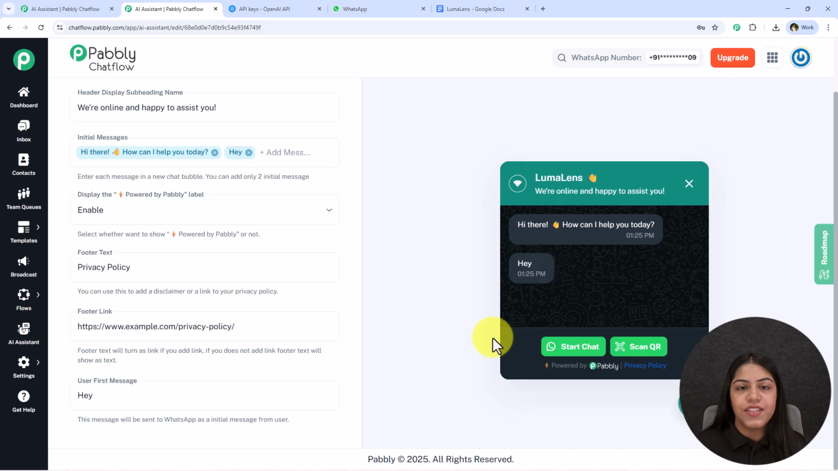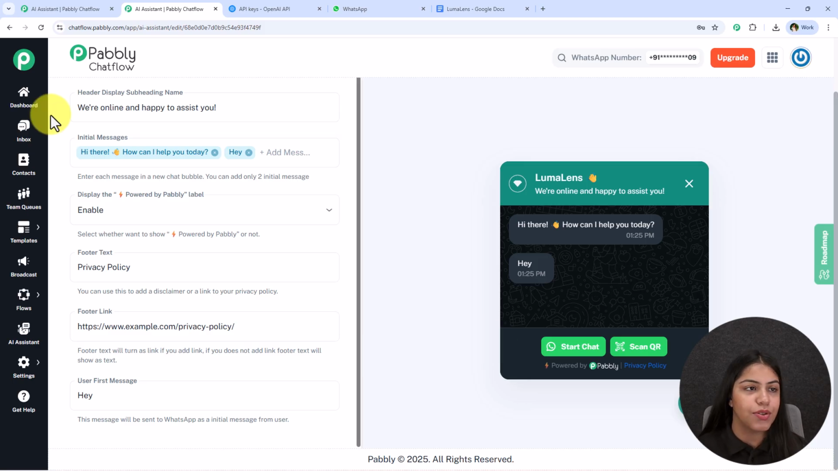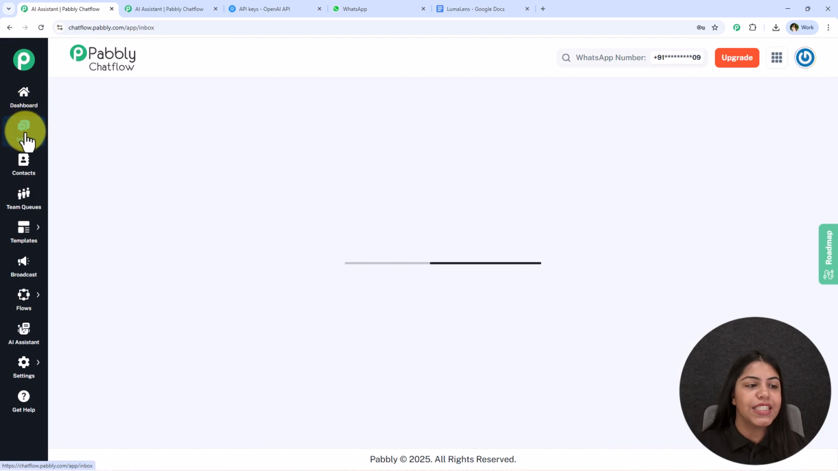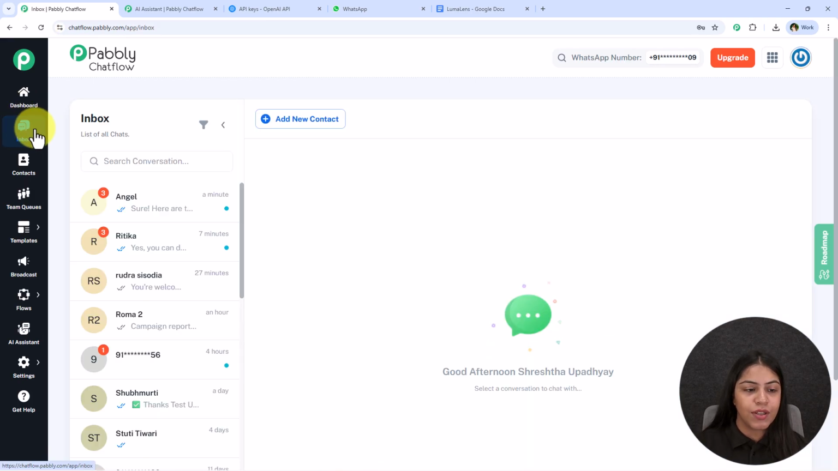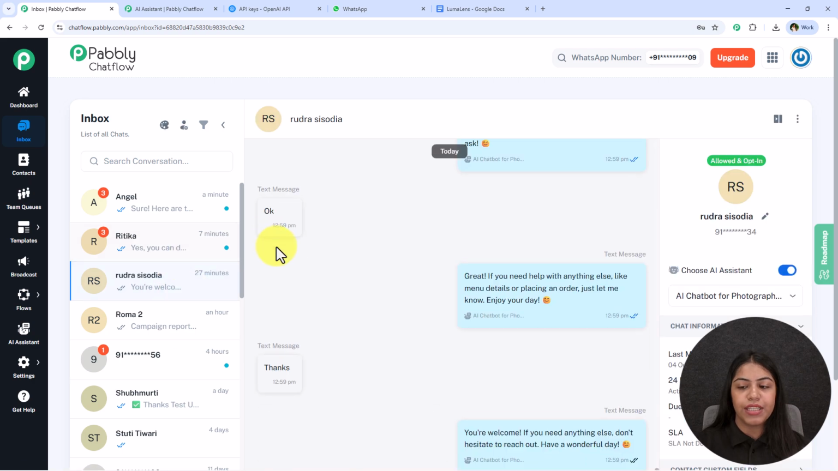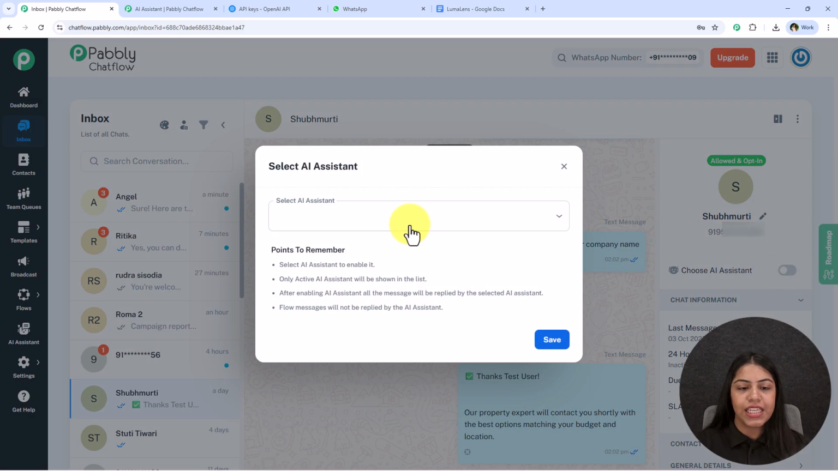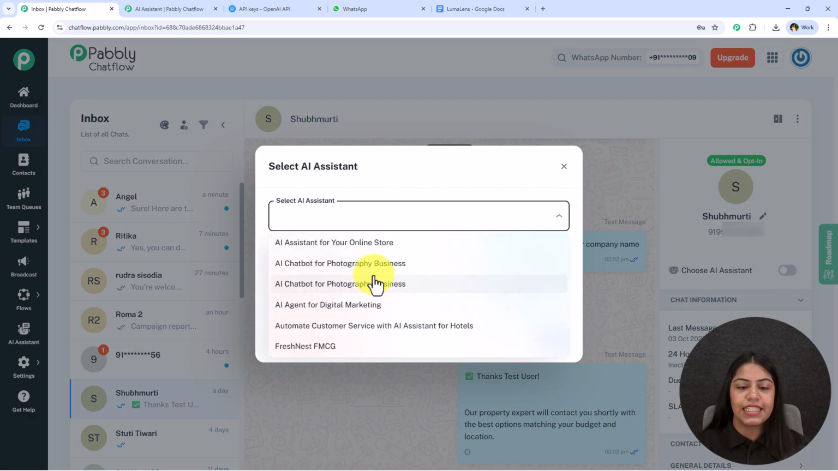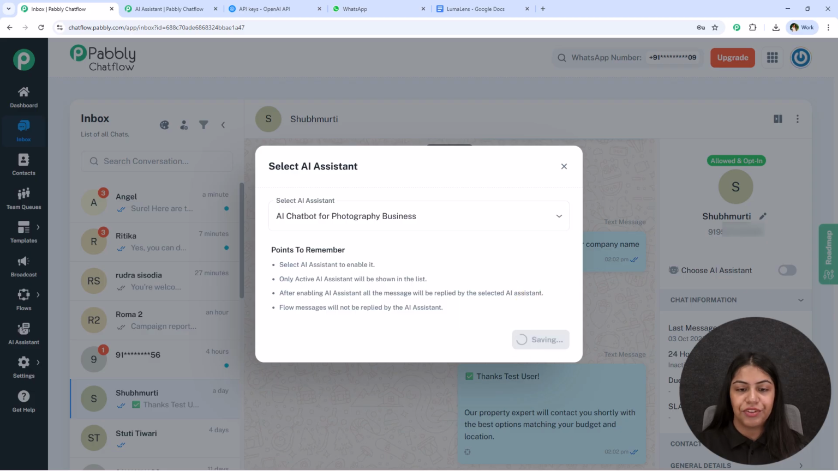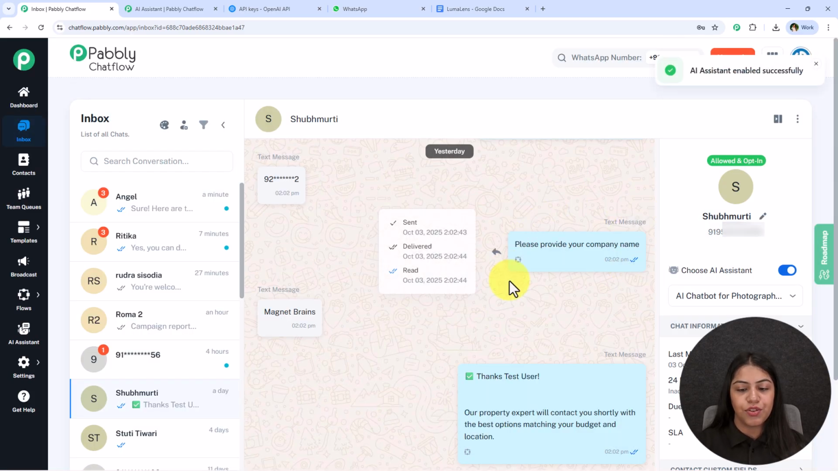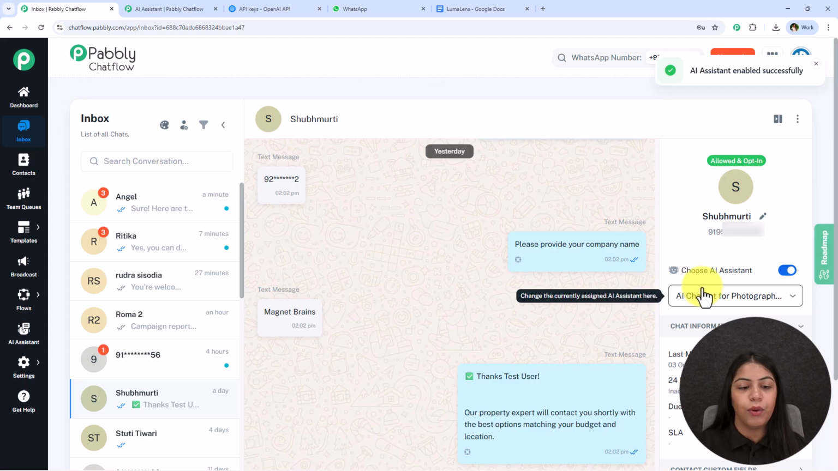And let's say you have some contacts in your Pabbly Chatflow account and you want to assign the AI assistant to those contacts. So what you can do is go towards the left end of the site, towards this inbox section, and open the contact you want to assign the AI assistant to. So let's say I want to assign the AI assistant to this contact. I'm going to go towards this choose AI assistant, assign this AI assistant, and click on this save. And now whenever this contact messages me, this AI assistant will reply.